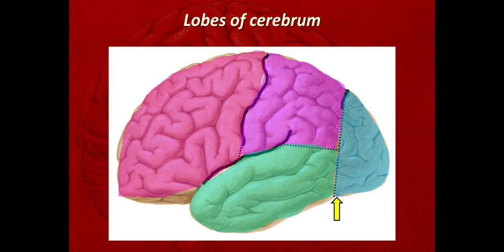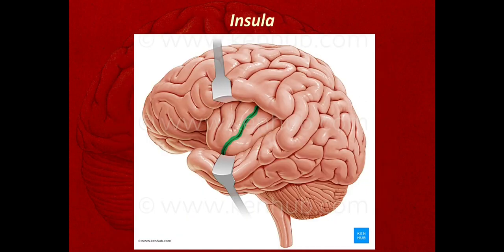Now when we spread this lateral sulcus, one can find there is a part of the cerebral cortex, and this is the 5th lobe of the cerebrum. That lobe is hidden from the surface view. This is called the insula. So this is the 5th lobe present here: the frontal lobe, parietal lobe, temporal lobe, occipital lobe, and this is the insular lobe or the insula.